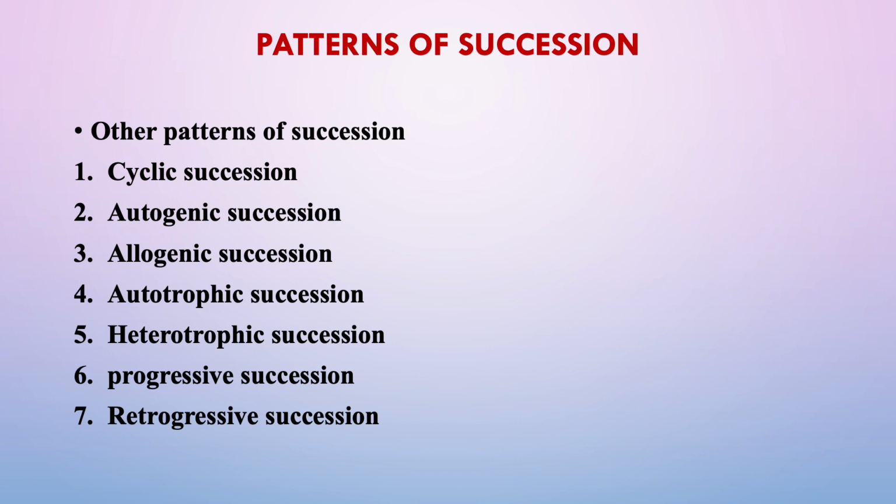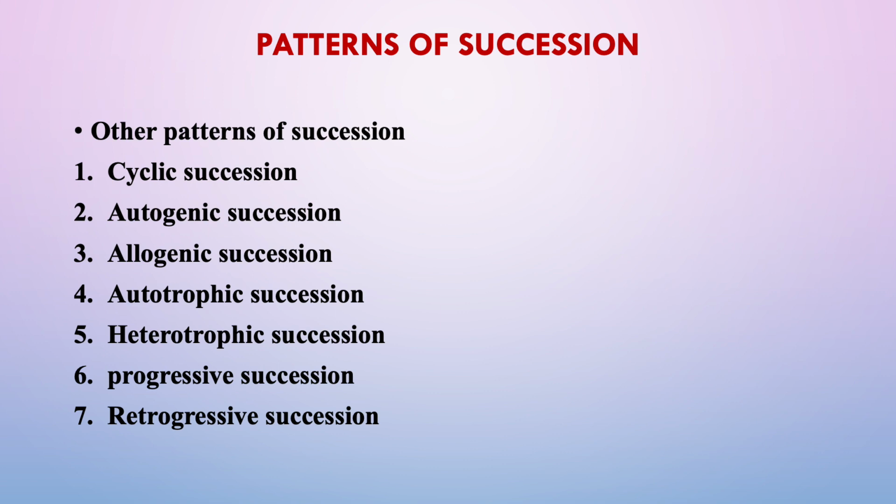So cyclic succession happens in between the succession from the pioneer to the climax. When at the climax stage a major disturbance happens, it will lead to another type, that is the secondary succession. But cyclic is if a small disturbance happens in the in-between stages, then the succession will continue from there again. That is called the cyclic succession.